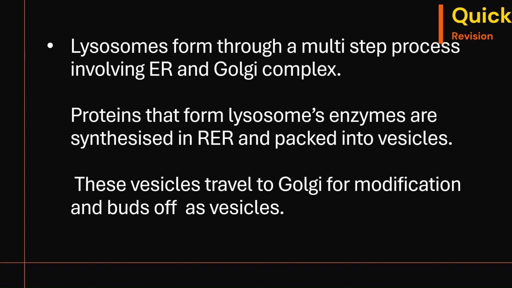The proteins that form lysosomal enzymes are synthesized in the rough endoplasmic reticulum and are packed into vesicles. These vesicles travel to Golgi complex for modification and tagging and then bud off as vesicles. These vesicles combine with the endosome and form the lysosome.